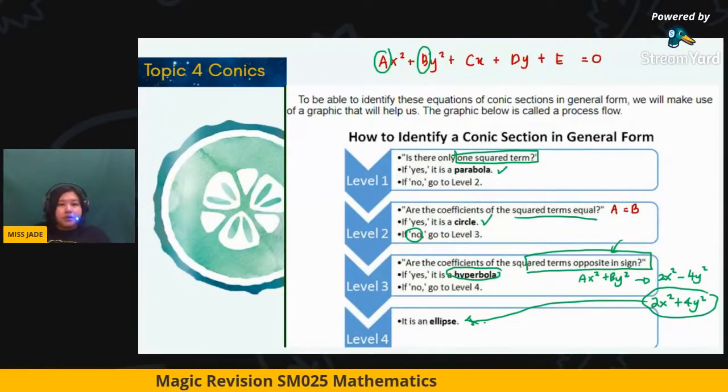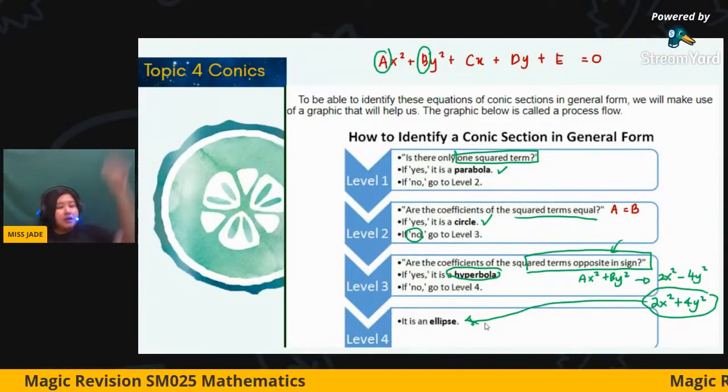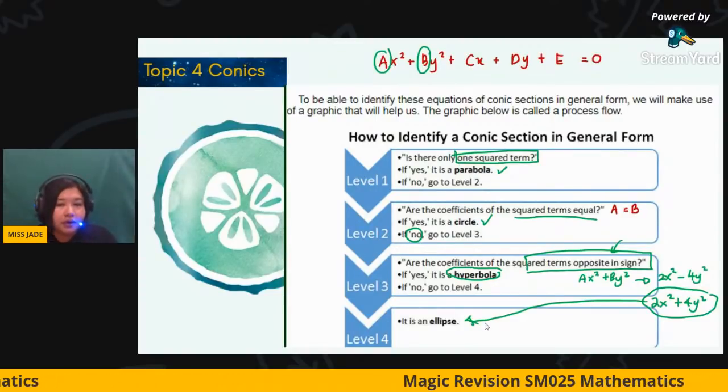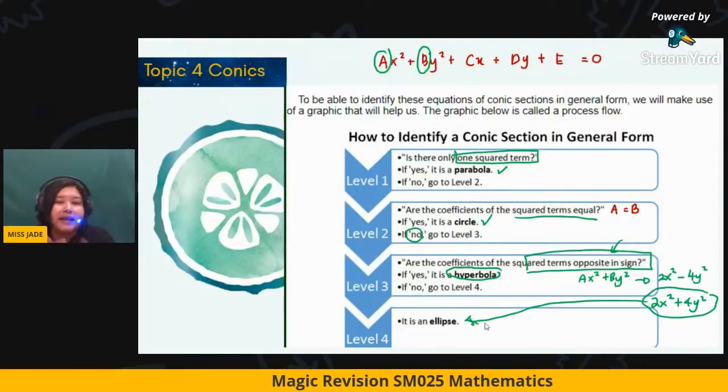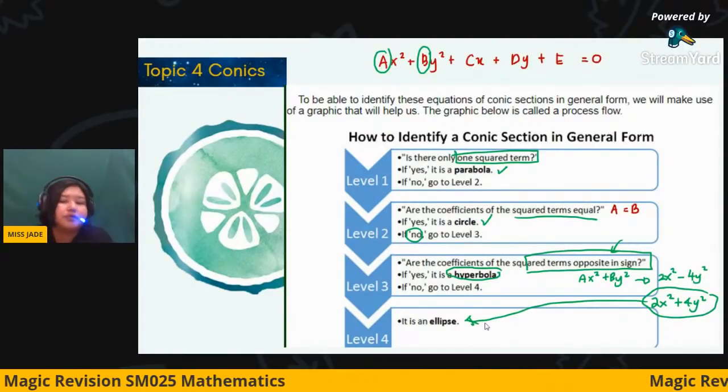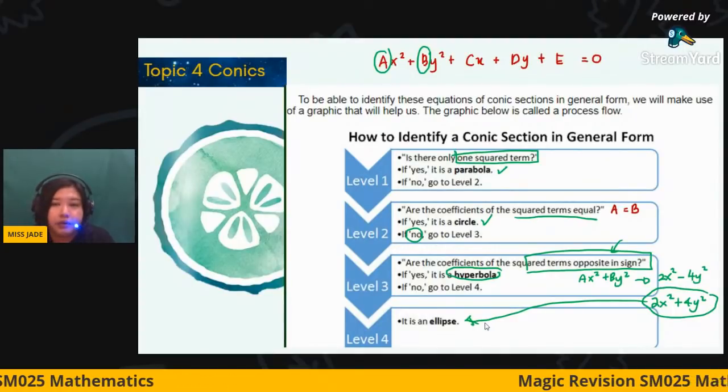Sometimes the question will say, from the general form above, identify which conic it belongs to. If the question straight away tells you it's an ellipse, that's fine. But when they ask you to identify, these are some tips to help you. I hope you're clear with it.